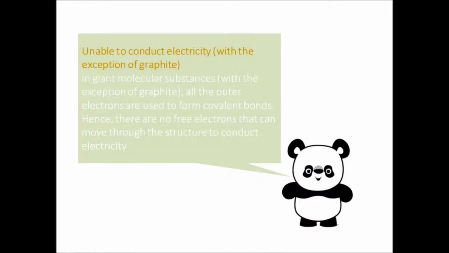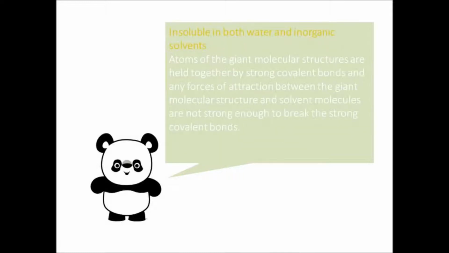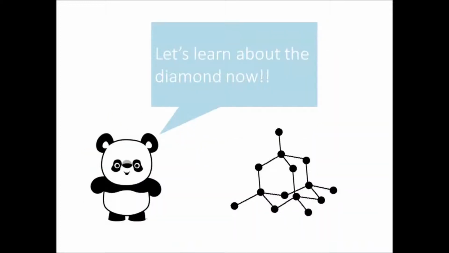They are also unable to conduct electricity, with the exception of graphite, as all the outer electrons are used to form covalent bonds. Hence, there are no free electrons that can move around the structure to conduct electricity. Giant molecular structures are also insoluble in water and inorganic solvents, as they are held together by strong covalent bonds, and any forces of attraction between the giant molecular structure and solvent molecules are not strong enough to break the strong covalent bonds.